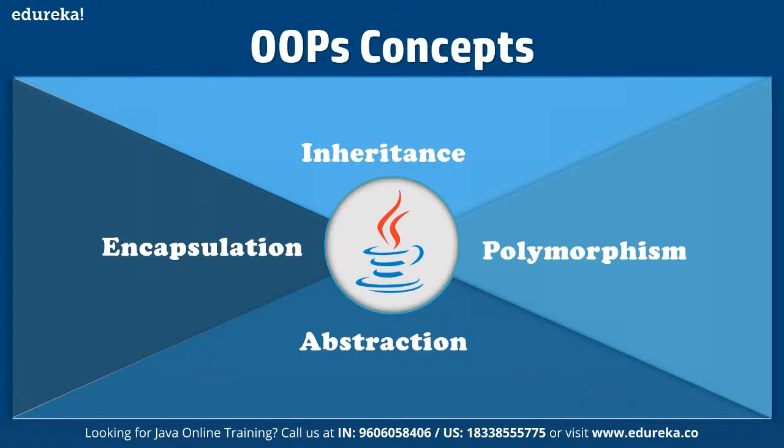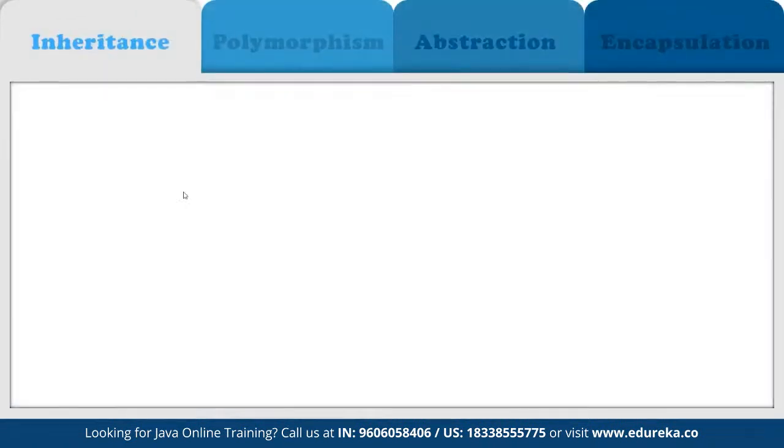So there are multiple advantages of using the object-oriented programming approach. Basically, it improves productivity during software development. It gives us better and improved software maintainability. It allows us to work on faster development sprints where we can break down the entire code into smaller components, and that way we can bring down the cost of development to a much lower scale as compared to other approaches. And then it offers high quality software, both in terms of functionality and in terms of security as well. So the first thing that we are going to discuss is inheritance.